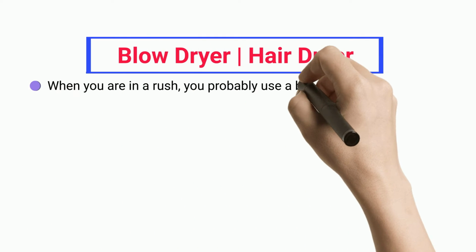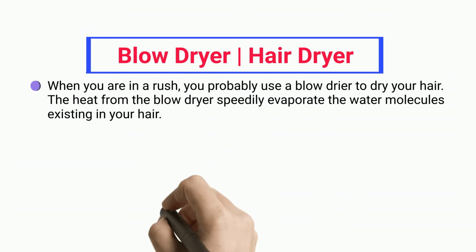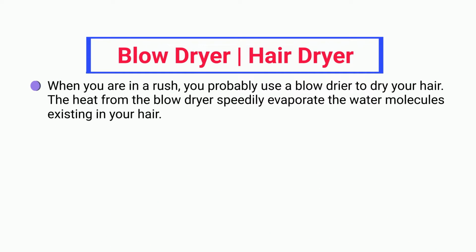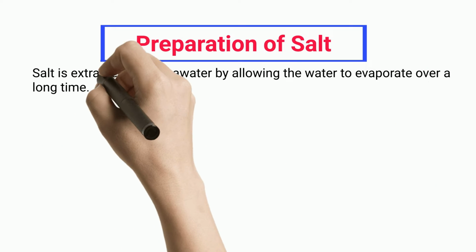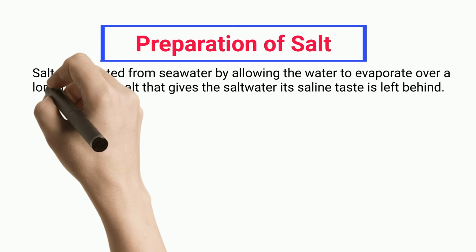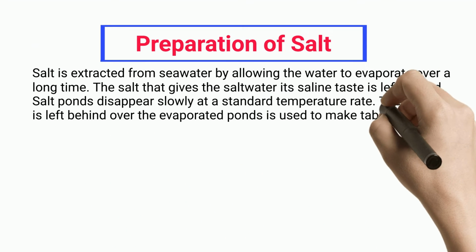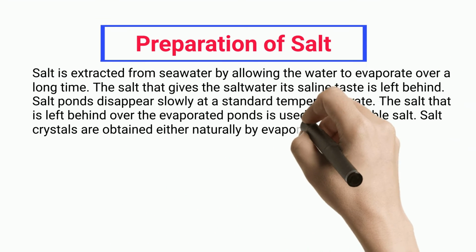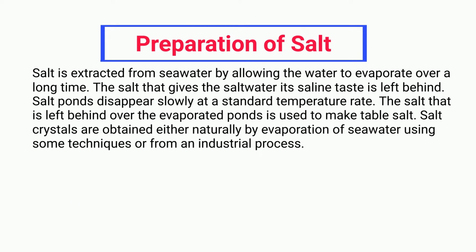When you are in a rush, you probably use a blow dryer to dry your hair. The heat from the blow dryer speedily evaporates the water molecules existing in your hair. Preparation of salt. Salt is extracted from seawater by allowing the water to evaporate over a long time. The salt that gives the salt water its saline taste is left behind. Salt ponds dry up slowly at a standard temperature rate. The salt that is left behind over the evaporated ponds is used to make table salt. Salt crystals are obtained either naturally by evaporation of seawater using some techniques or from an industrial process.